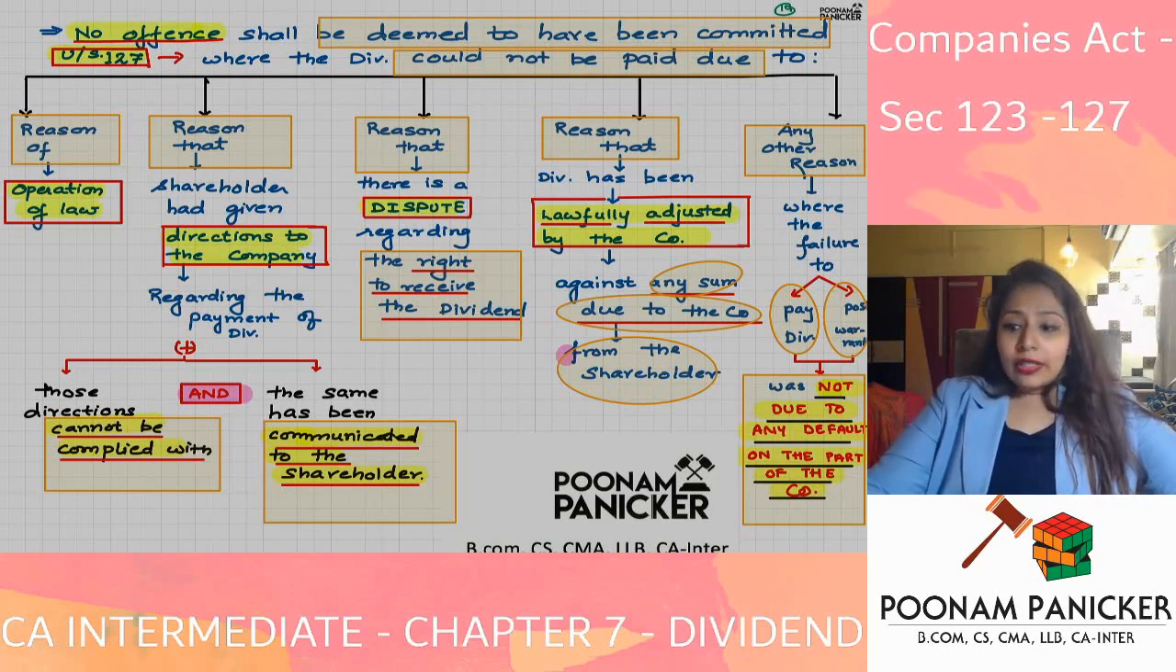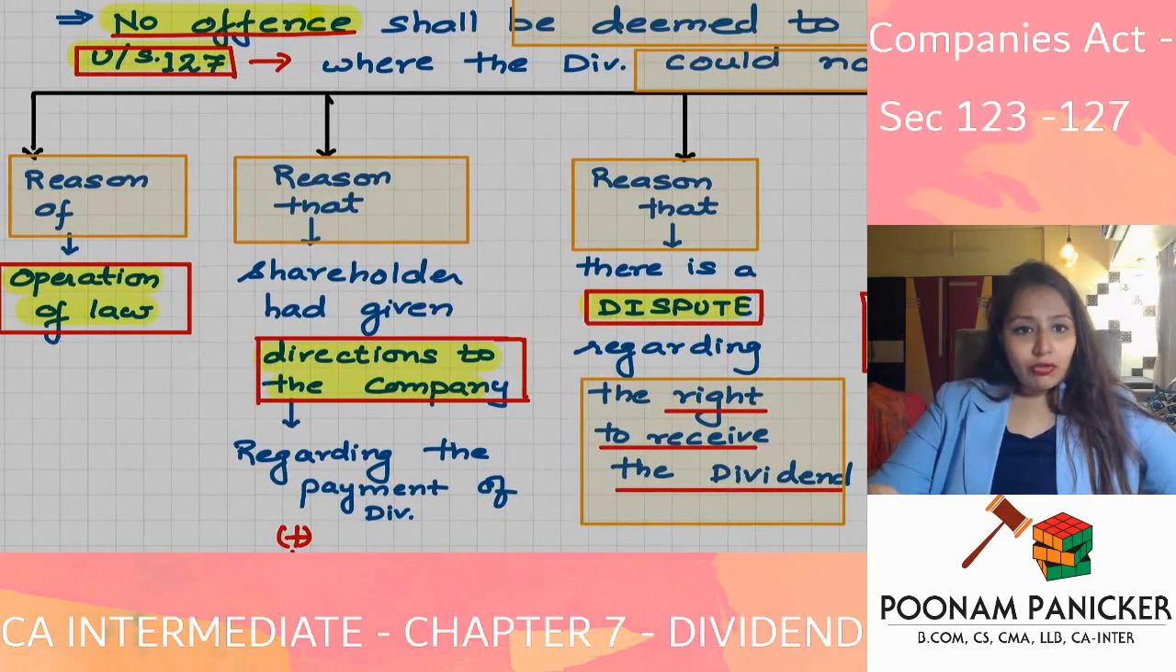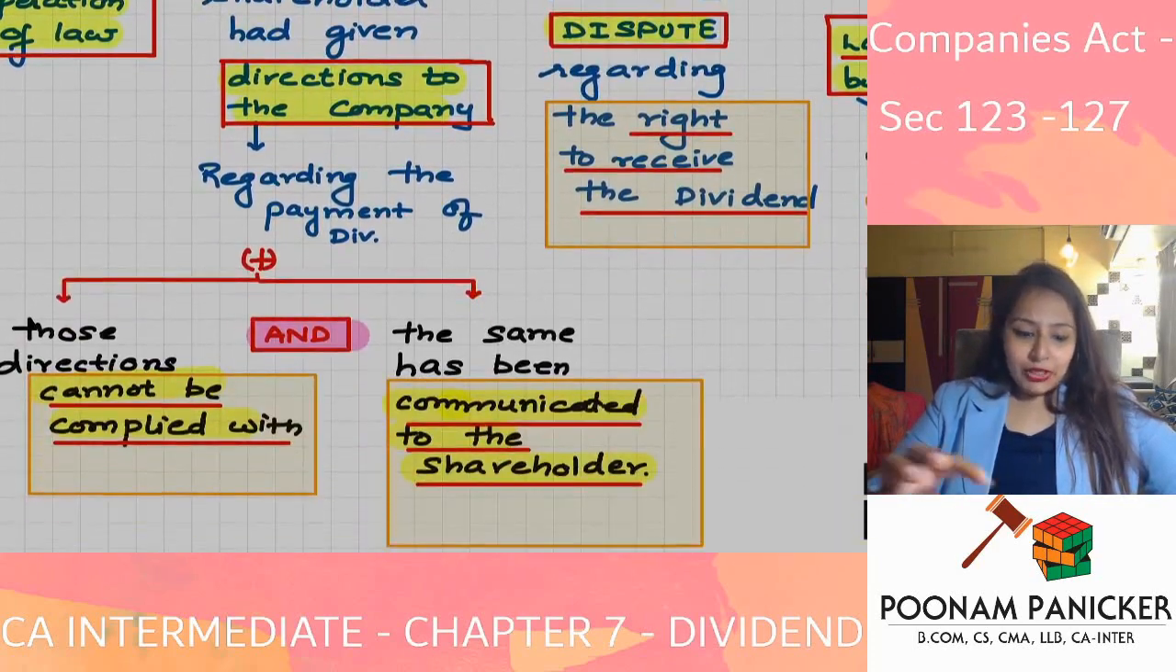So if the law is not permitting the company to pay the dividend, will the company be liable under section 127? No. Will the director be liable? Answer is no. So the first exception is by reason of what? Operation of law.